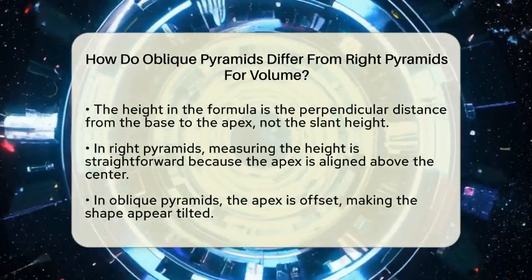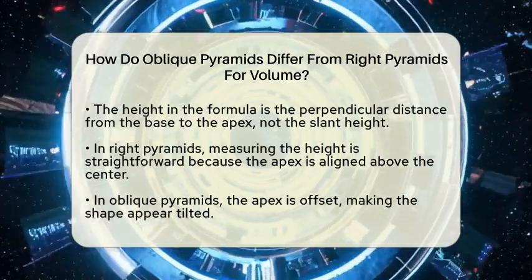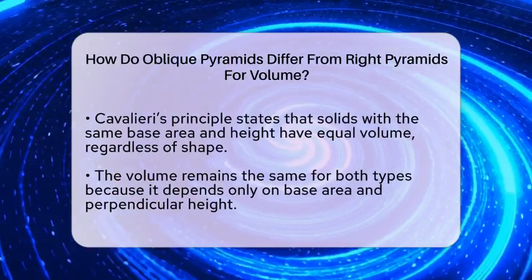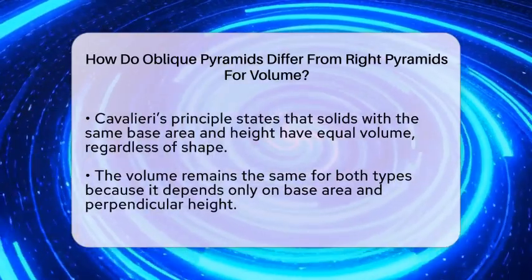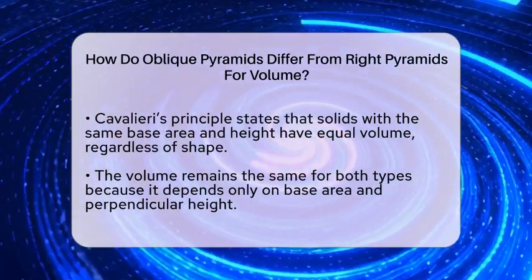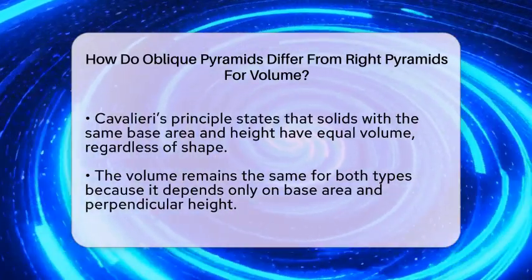This is supported by a principle called Cavalieri's principle, which states that solids with the same base area and height have the same volume, no matter how the apex is positioned. So, even if the shape looks different, the volume remains the same because it depends only on the base area and the perpendicular height.